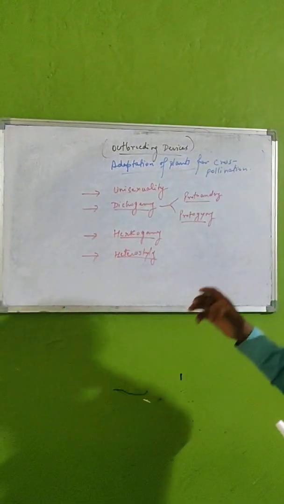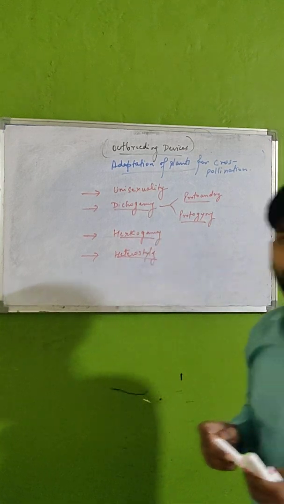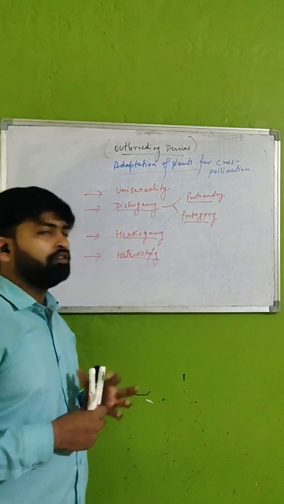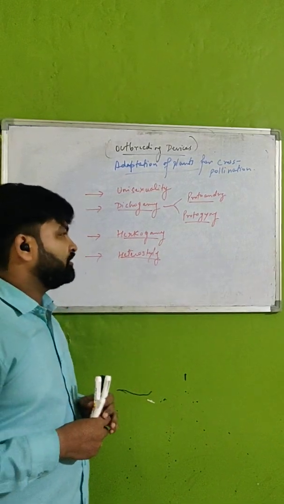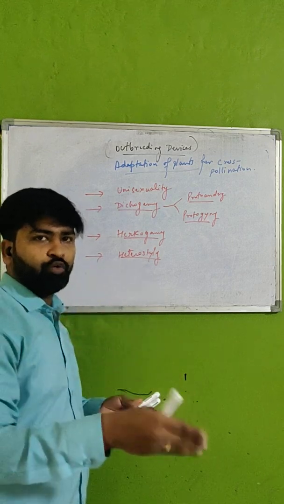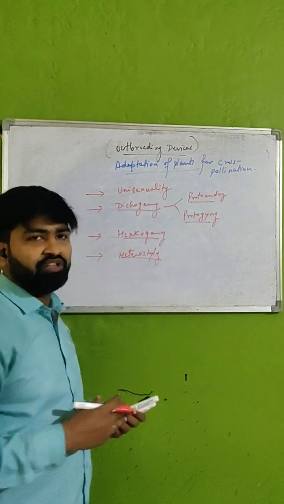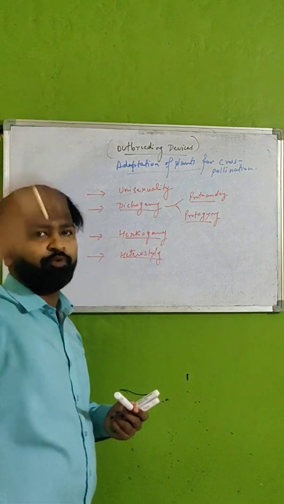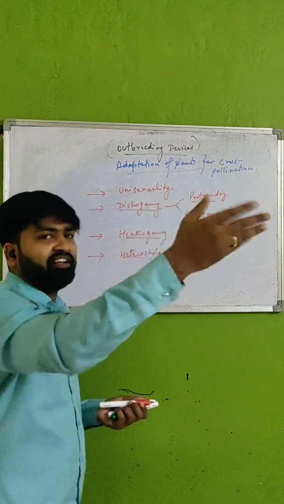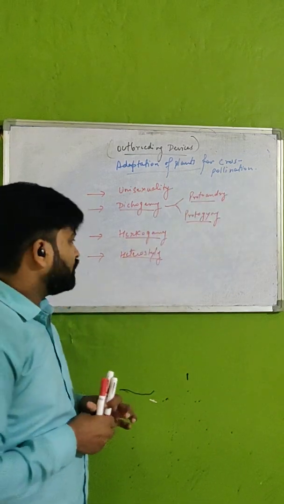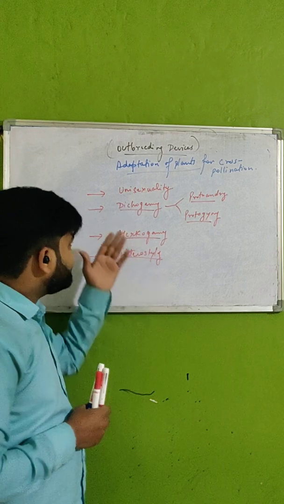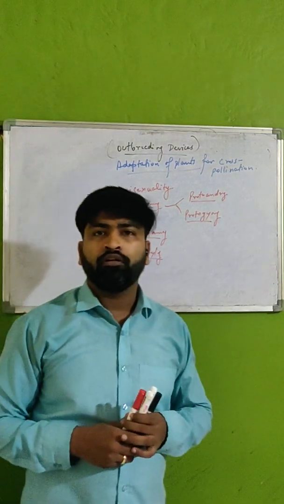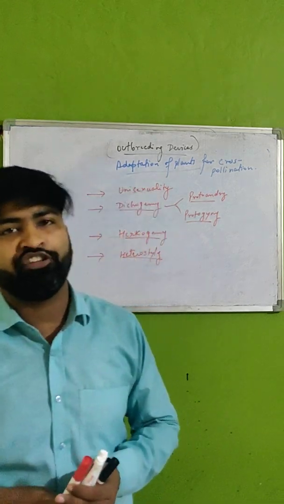Here the size or the position of the male as well as the female part is different. The male part will be too short to reach the stigma, or the female part will be at a higher position so that the pollen grains of the same flower cannot reach and pollinate it. So these are different adaptations of plants for cross-pollination.